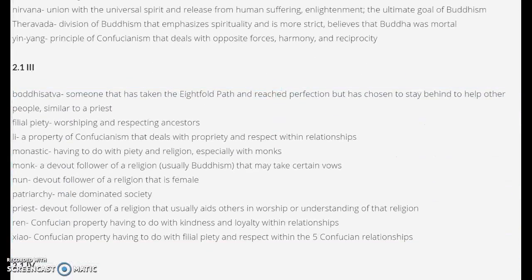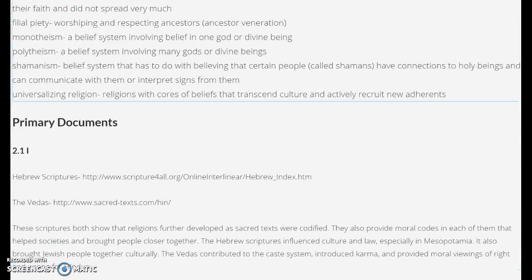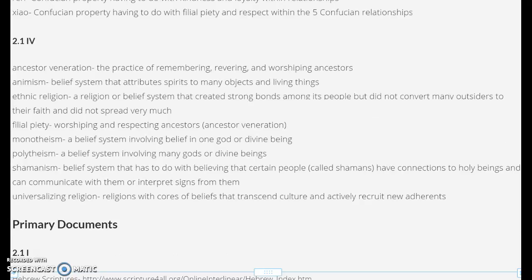Roman numeral 3 is about mostly Confucianism and Buddhism and Christianity and how those affected society. So you see things like nuns, because it gave women the opportunity to lead monastic lives, and Confucian properties that have to do with ancestor veneration. And then the fourth Roman numeral has also things to do with ancestor veneration and just general religious terms from the religions that were affected by the ideas from things like shamanism.